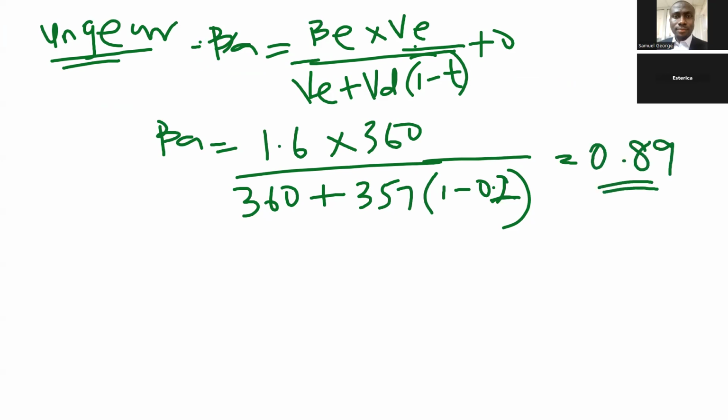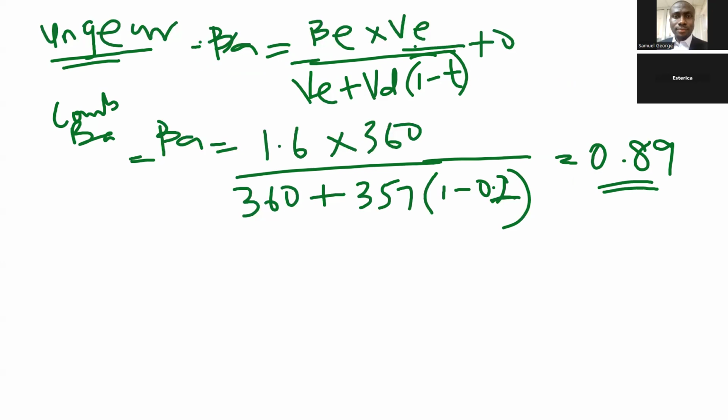0.89. That is our combined beta asset, because we have used combined beta equity for it. Now, thank God we have gotten combined beta. That's why we even calculated beta asset first of all, because they are giving us the beta equity of the other side, which is the beta equity of non-agric. So inside the beta equity of non-agric 0.8, it is inside this 0.89. So we have to now separate it.